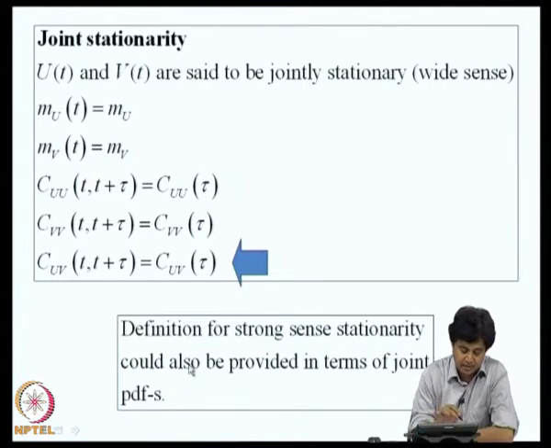So, I take the joint density function between a random variable originating from u of t and v of t at some time difference, and based on the notion of stationarity that we considered for u of t, we could extend the definitions and we can talk about strong sense stationarity of two random processes. Now, let us look at what exactly is meant by CUV.